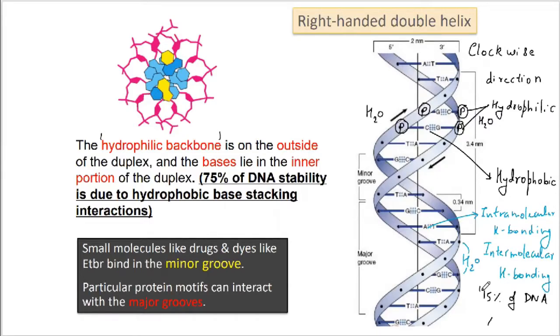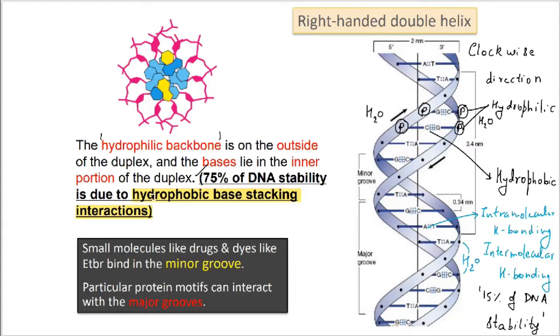DNA की स्टेबिलिटी का 15% ही केवल कौन बनाएगा? It would be made by the hydrogen bonding. Approximately 75% of the DNA stability is being made by hydrophobic base stacking interaction. It is always the hydrophobic base stacking interaction that makes 75% of the DNA stability. Now we must talk about this hydrophobic base stacking interaction.